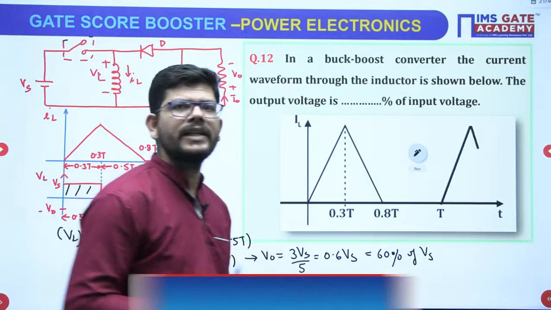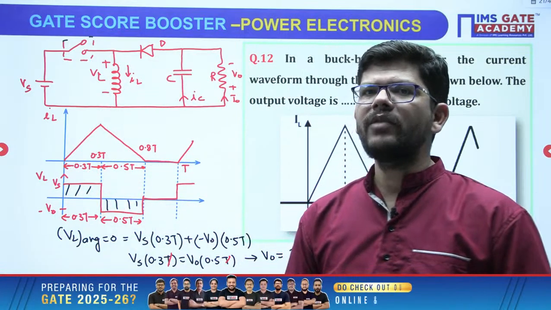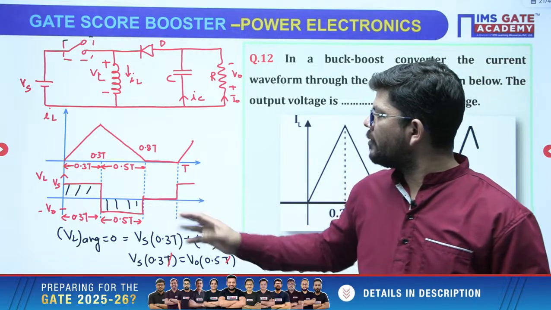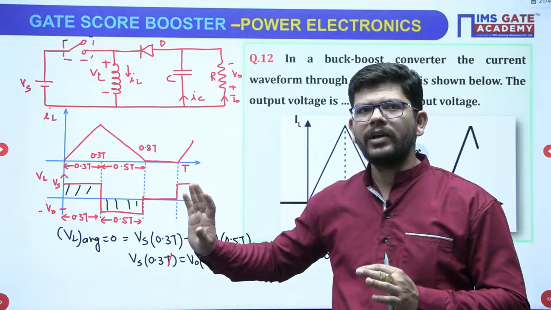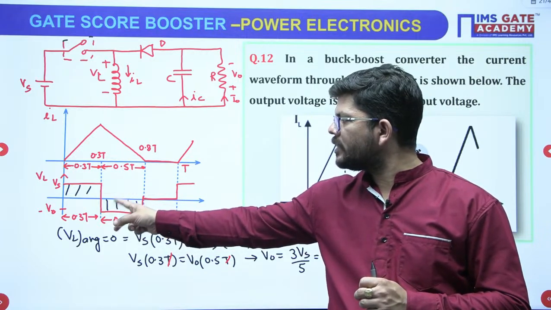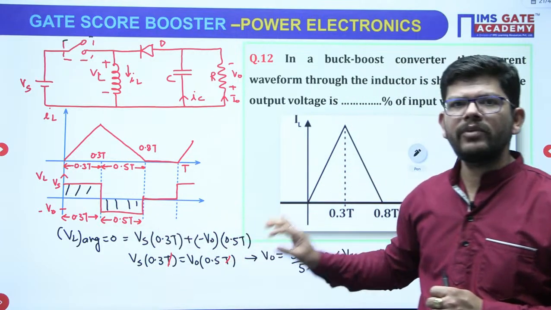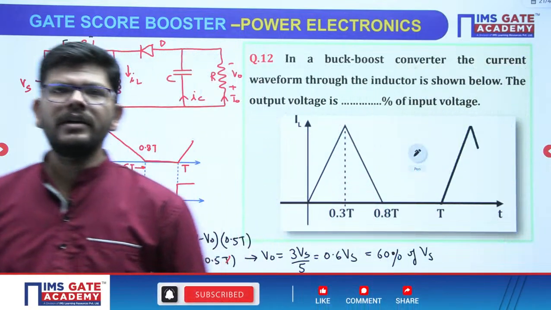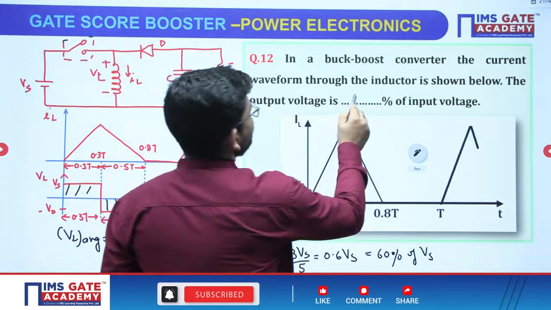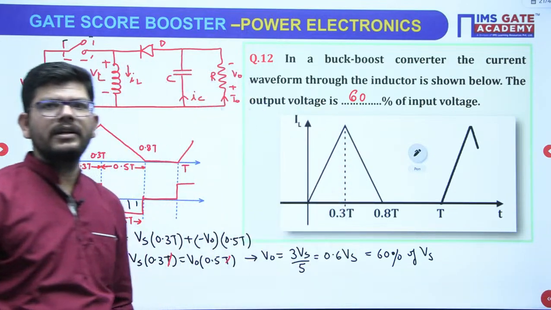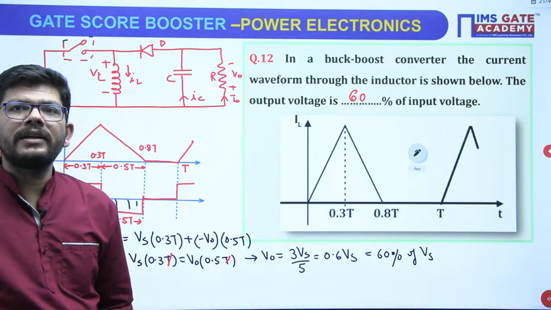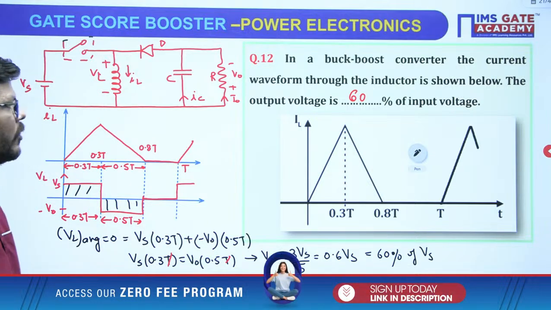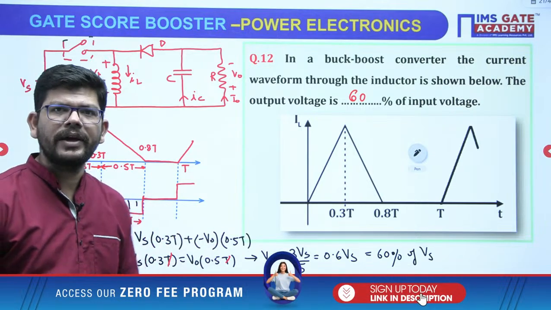So if it is a discontinuous mode problem, now you have clarity on what you have to do, okay. For a discontinuous conduction mode problem, draw the waveform like this. Whenever we are talking about average voltage, we need the inductor voltage waveform, and then we have to calculate the area for the available waveform, okay. If you do it like this, you will get it done in this way. So the correct answer is 60%, right. D you have taken as 0.3. No, we don't have to do that, okay. So I hope that this question has given you a learning, okay.